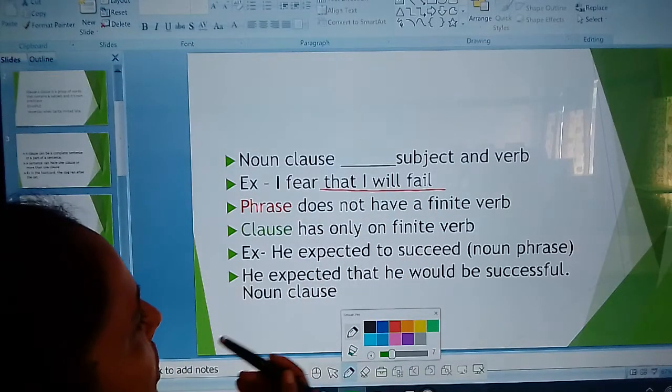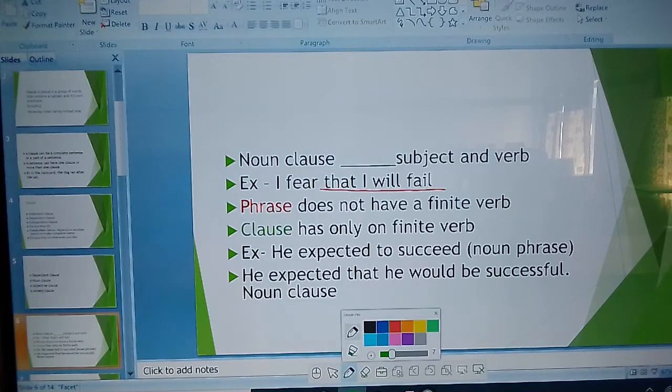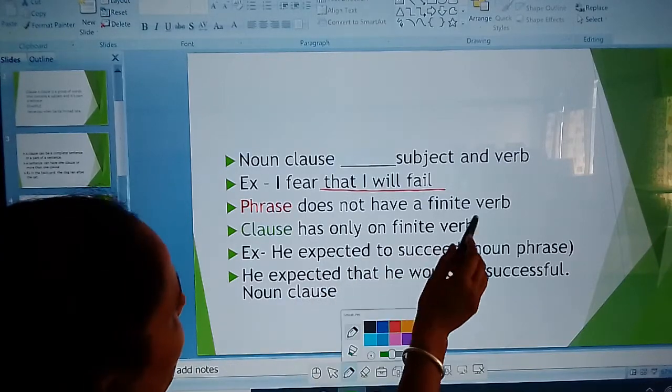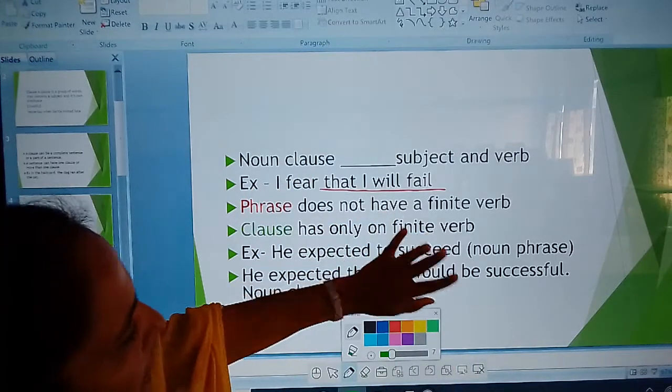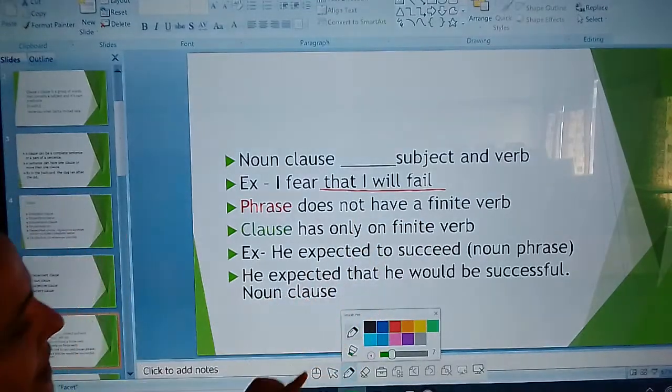Phrases do not have a finite verb. Please keep this in mind. Example: I fear that I will fail. Phrases do not have a finite verb, and a clause has a finite verb. Phrases do not have any finite verb. Please keep this in mind.